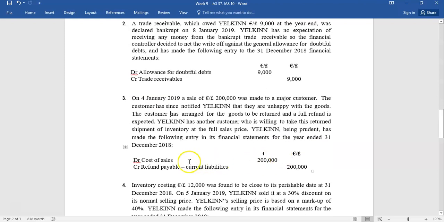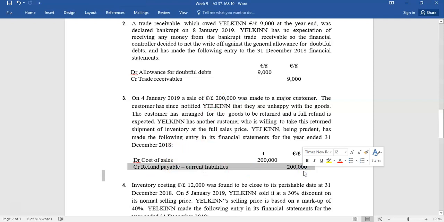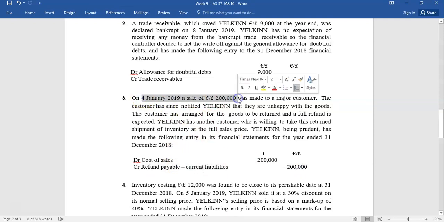So at the year end, what they've done is they've debited cost of sales 200 and they've credited the refund. Now what you have to realize here is this sale was only ever made after the year end. There's nothing to do with 2018. So there should have been no entries in 2018 for this particular sale. This is all after the year end. There's no condition that existed at the year end.